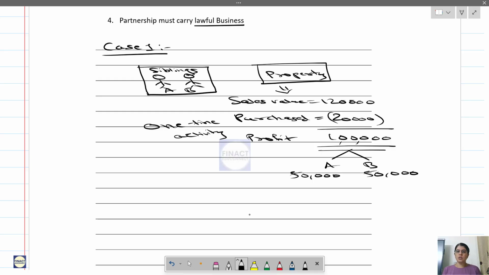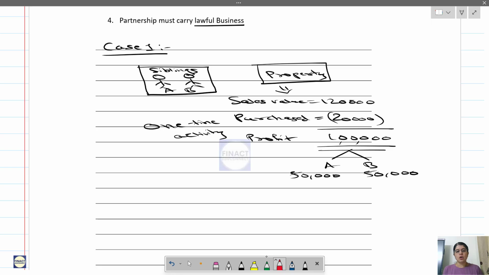They are not agents who sell property and distribute commission. This is just a one-time activity, so it is not a partnership.